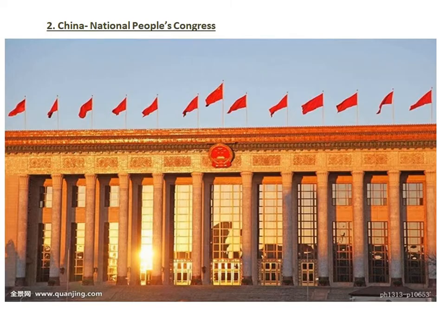Move to the second country. Here it is China. The capital of China is Beijing. It is in the Asia continent. The name of the parliament is National People's Congress. This is the picture of China's parliament.